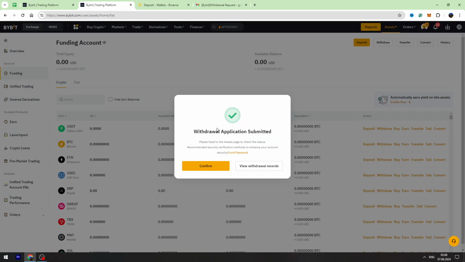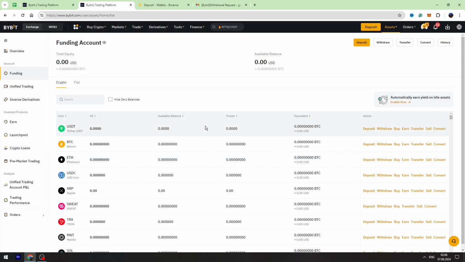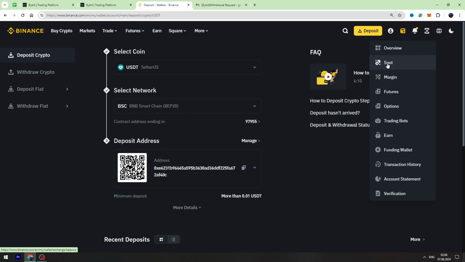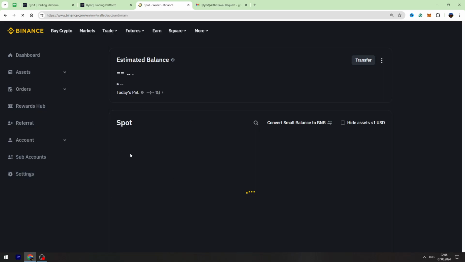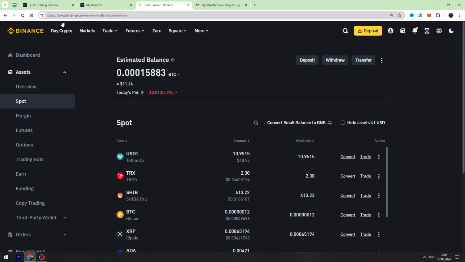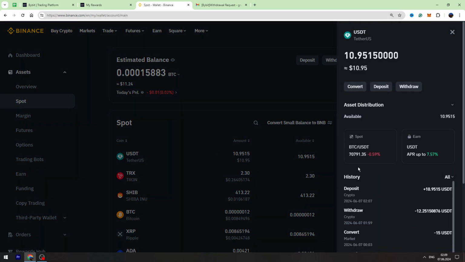As you can see, I successfully sent my USDT from Bybit to Binance. In a few seconds, I will refresh my spot account and here I will see my USDT balance. In a few minutes, I refreshed my Binance page. As you can see, guys, I received my USDT from Bybit. That's all I wanted to show you.